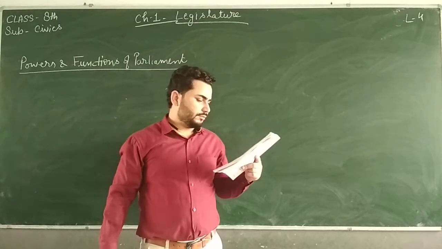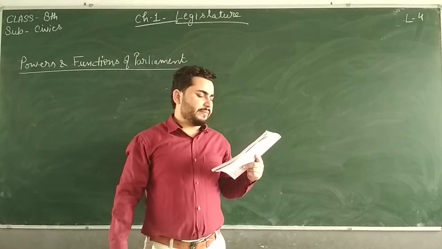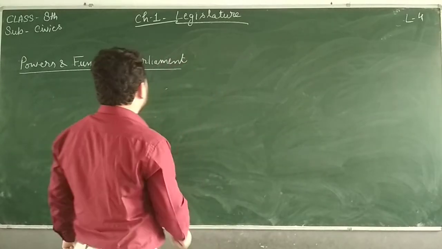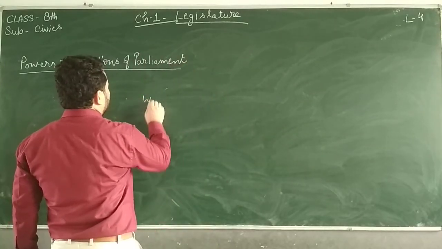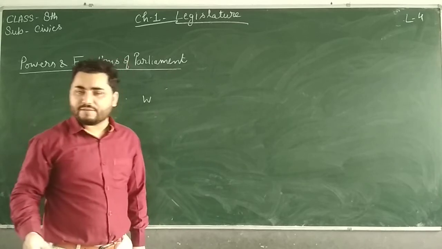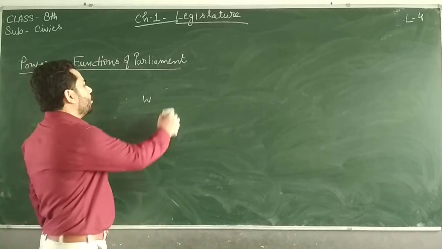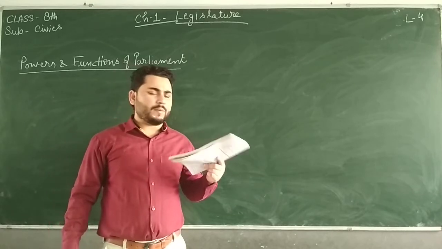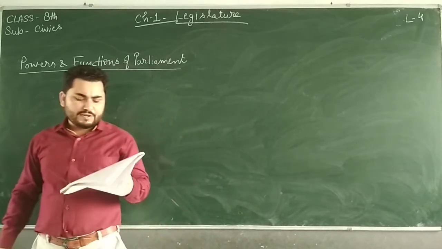After that, no taxes can be levied, abolished or replaced without the permission of Parliament. Levied means imposed. So without permission of Parliament, no taxes can be levied or replaced. So that was the financial function.